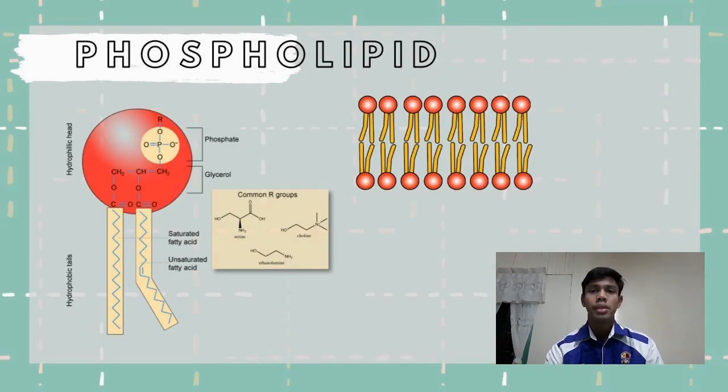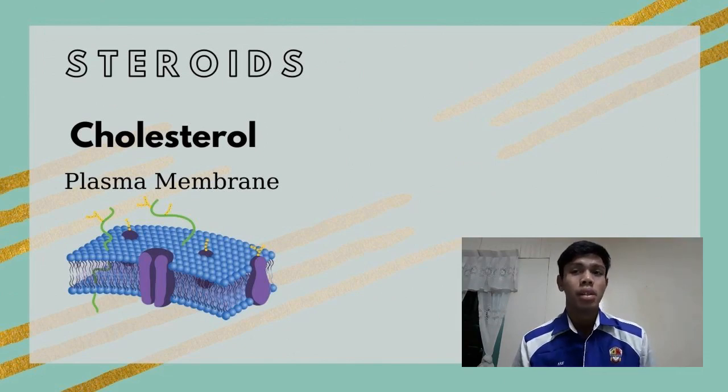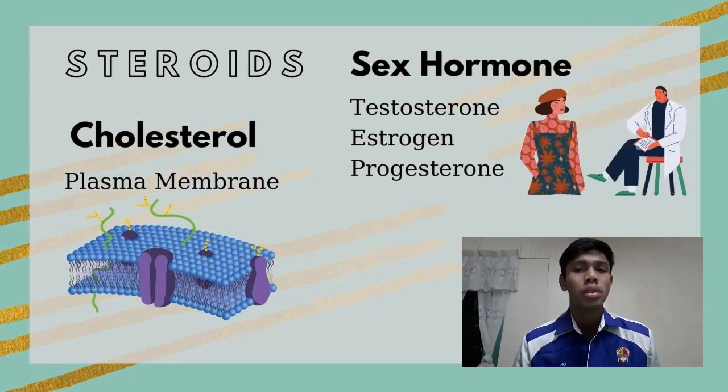Phospholipids are similar to triglycerides. They contain glycerol and 2 fatty acids. What's different is that a phosphate group is attached to the third carbon of glycerol. The phosphate group is water-loving. One well-known steroid is cholesterol. Cholesterol is used to stabilize the structure of the plasma membrane. The other well-known steroids are sex hormones, such as testosterone, estrogen, and progesterone.